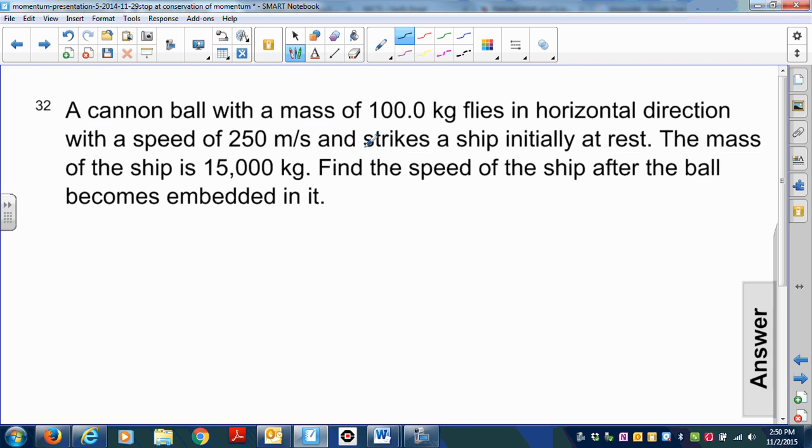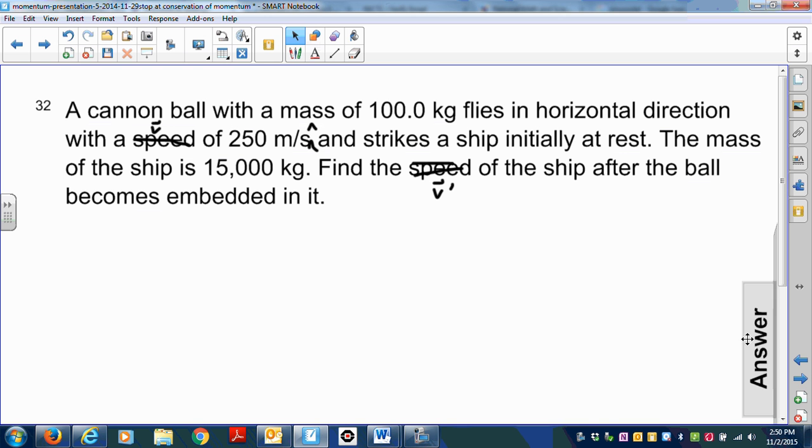Again, we're going to make some changes here. I'm going to go ahead and give this a direction of i hat, and I'm going to call this the velocity, and to make it easier for me and you, I'm just going to put a v with a vector sign. And again, instead of finding the speed, I want to find v final, or v prime, of the ship. Okay, so go ahead and pause the video and see if you can solve for the answer.